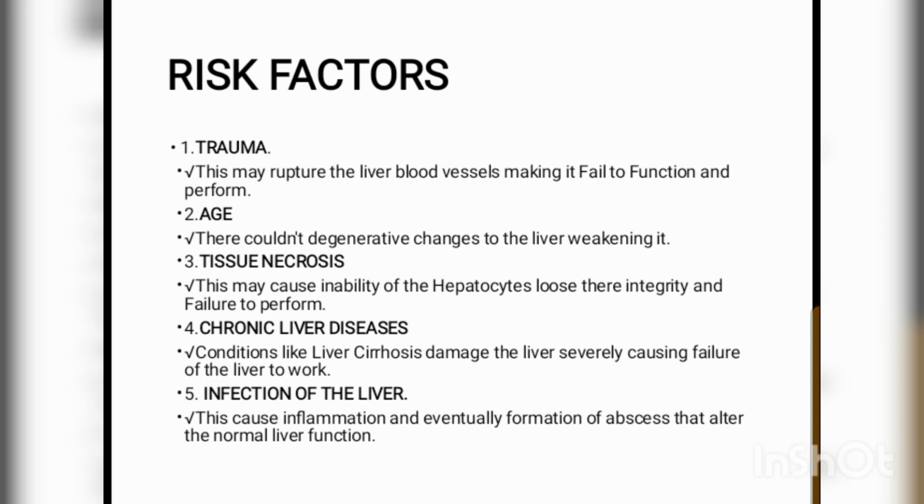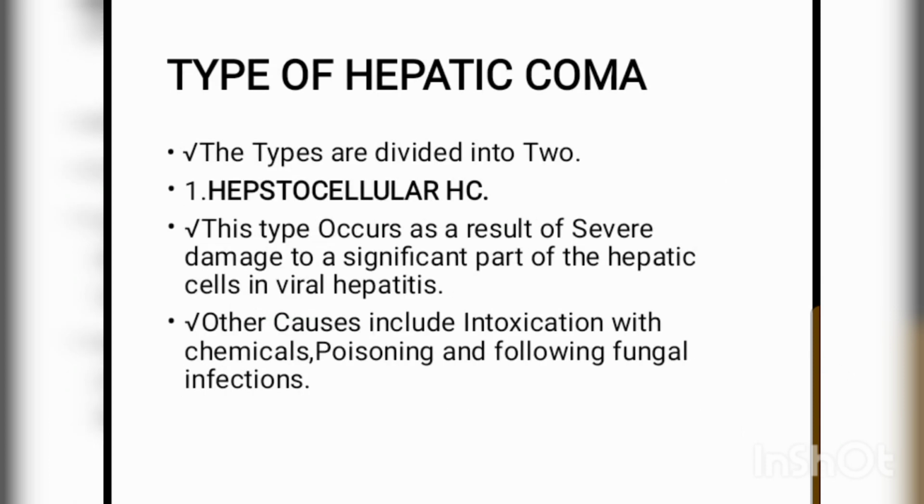Then let's now look at the types of hepatic coma. The types of hepatic coma are divided into two. We are saying hepatocellular hepatic coma. This type occurs as a result of severe damage to a significant part of the hepatic cells in viral hepatitis. Other causes include intoxication with chemical poisoning and following fungal infection. So that is hepatocellular hepatic coma.